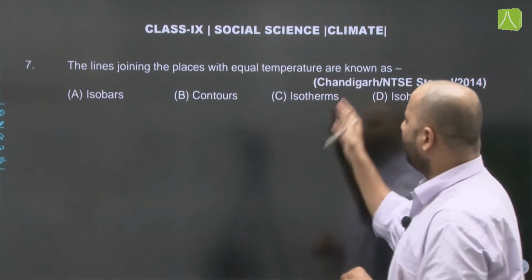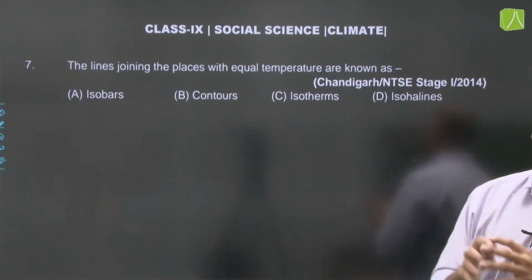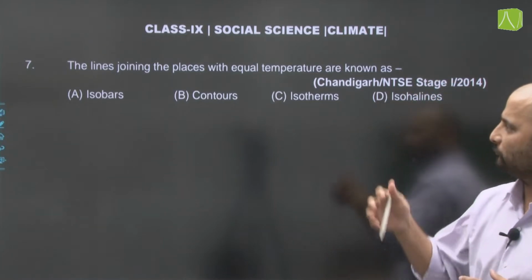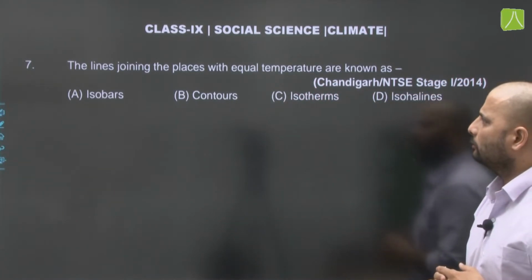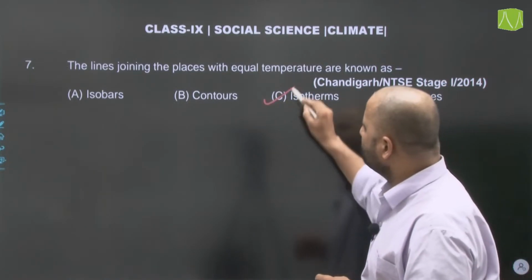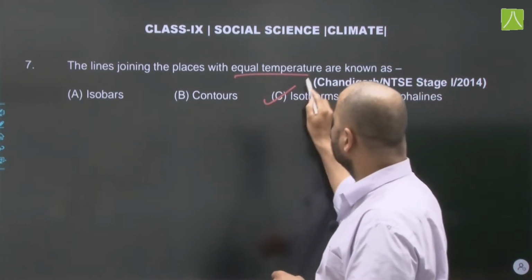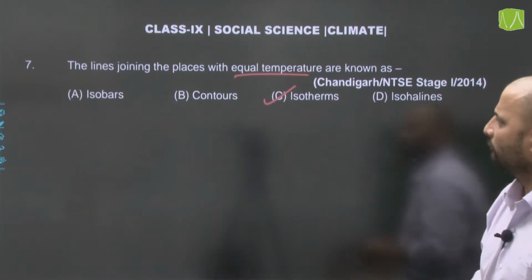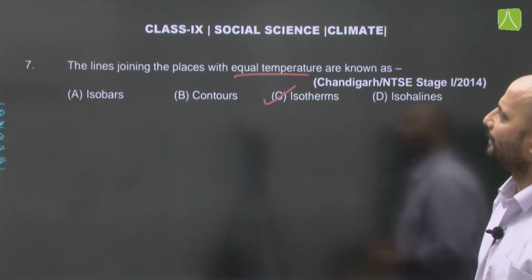Isobars, contours, isotherms or isohalines. Now, isobars are lines on a map joining places having the same pressures. Contours represent your mountains and other slopes or plains regions. The correct answer here is isotherms, that is, the lines joining places with equal temperature are isotherms, and isohalines are lines joining places having equal salinity in oceans. So, option C here will be the correct answer.